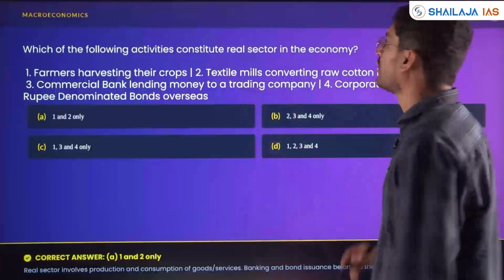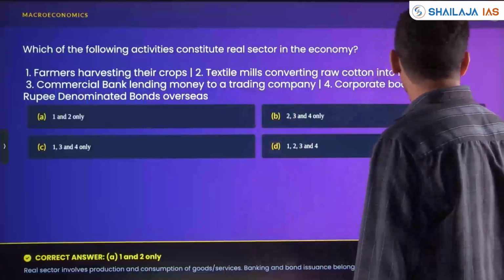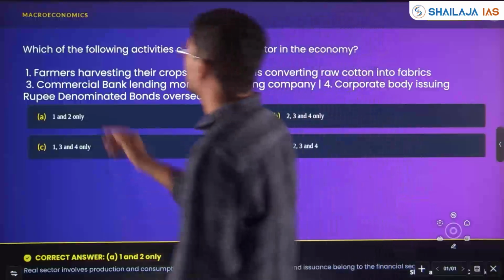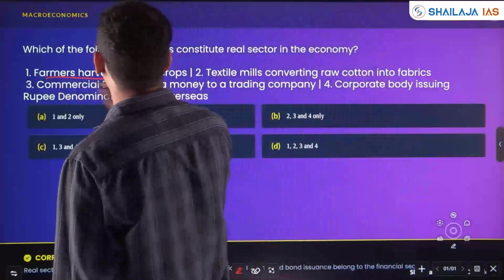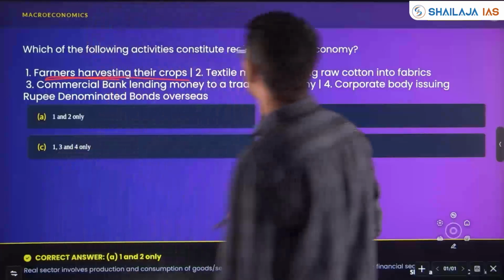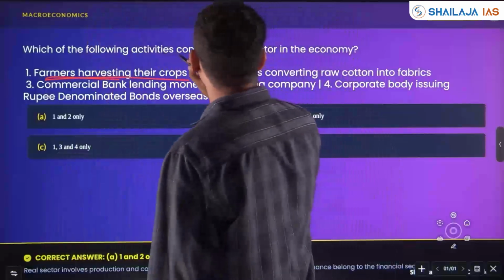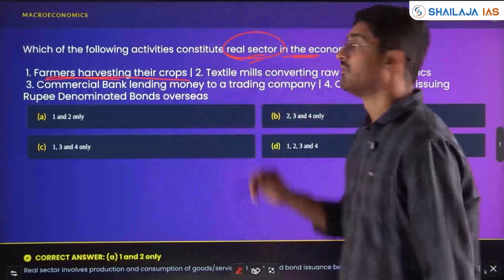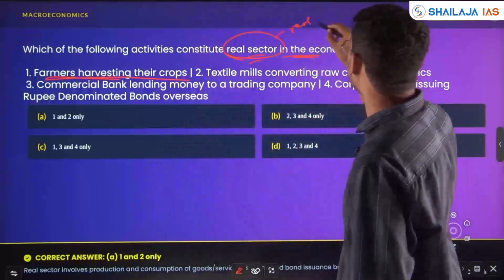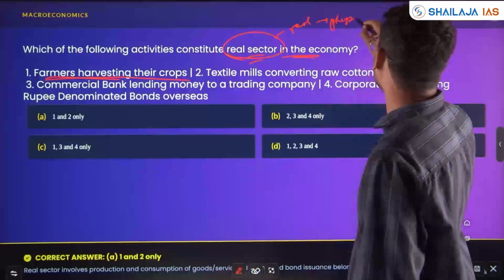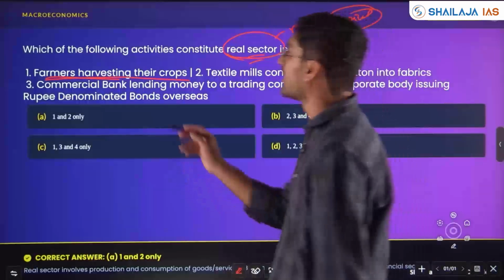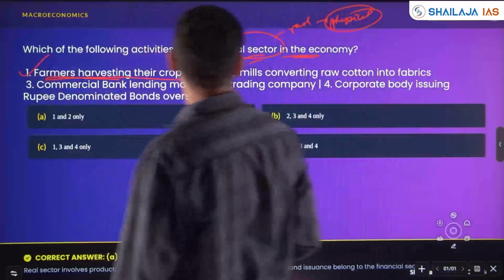Next, a macroeconomic question, which was asked in 2022 and again in 2024. Which of the following activities constitute the real sector in the economy? Real sector means physical production of goods and services is happening. Farmers harvesting their crops, yes.